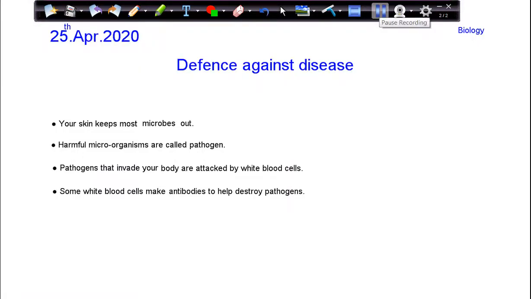So now let's go to the summary of the lesson. Defense against disease. Your skin keeps most microbes out. Harmful microorganisms are called pathogens. Pathogens that invade your body are attacked by white blood cells. Some white blood cells make antibodies to help destroy pathogens. So this was all about defense against disease.